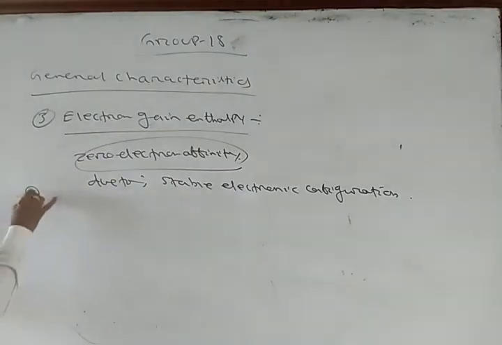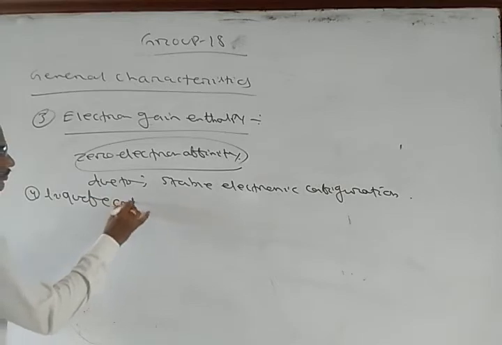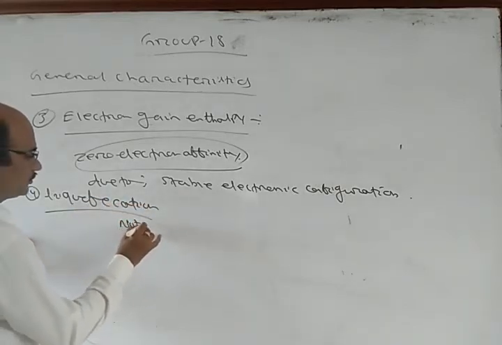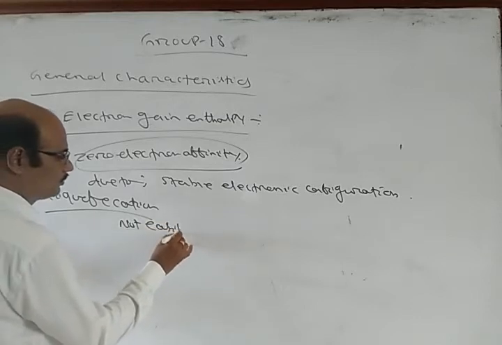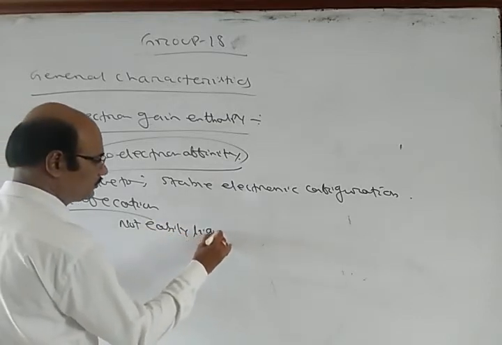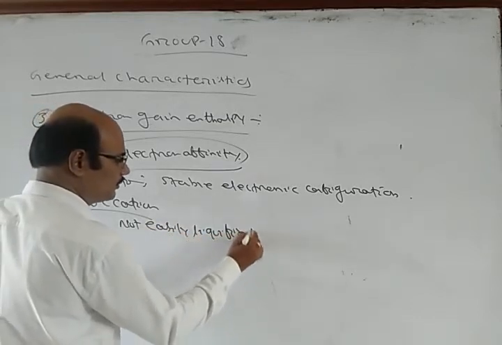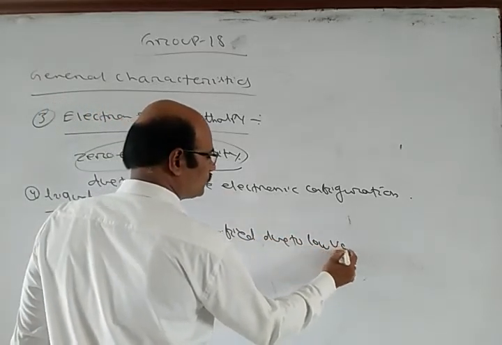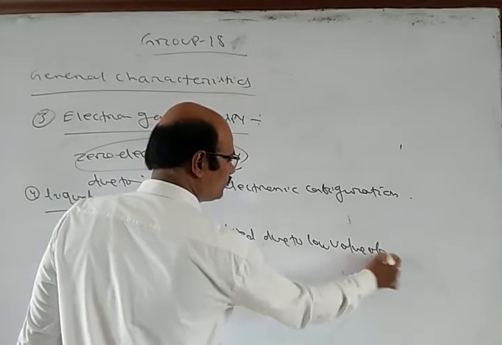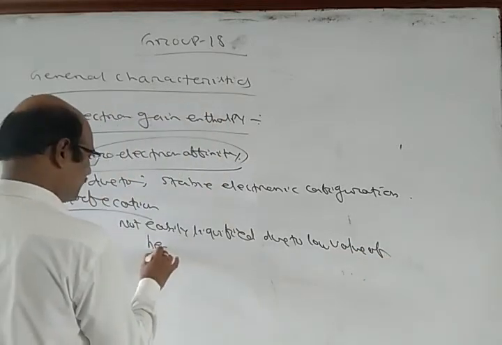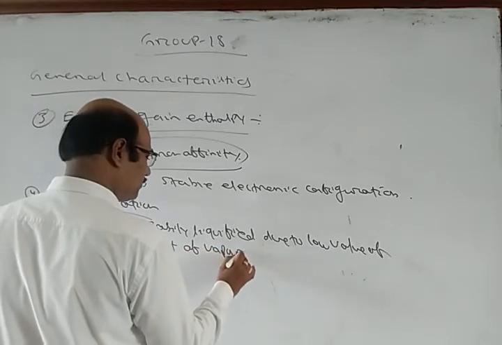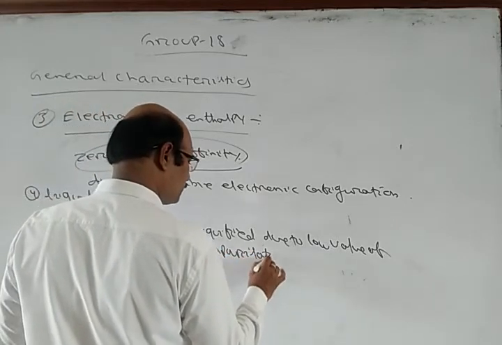Number 4, liquefaction. These gases are not easily liquefied. Due to what? Due to the low value of heat of evaporation, low value of heat of vaporization.